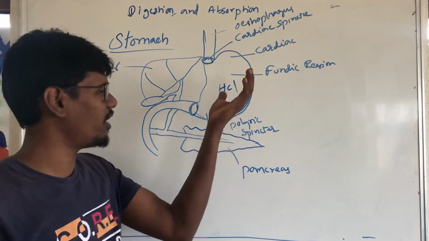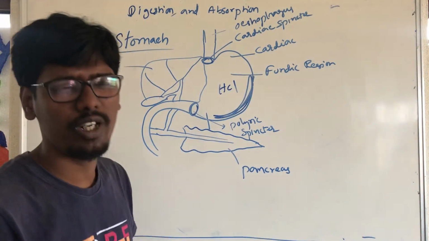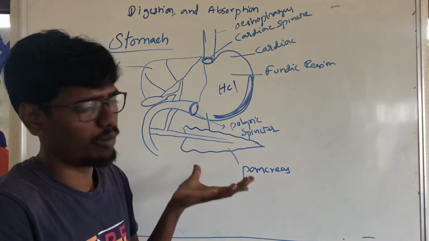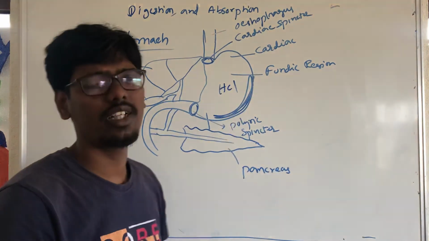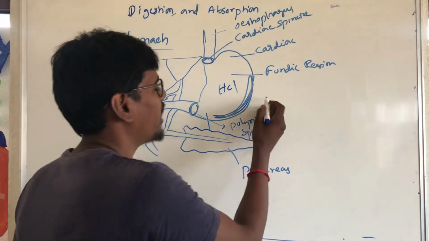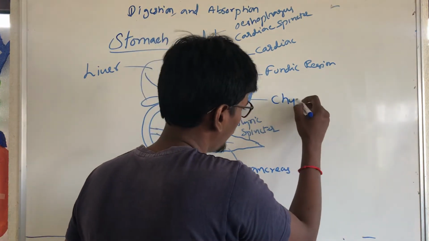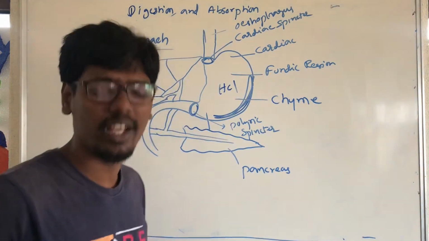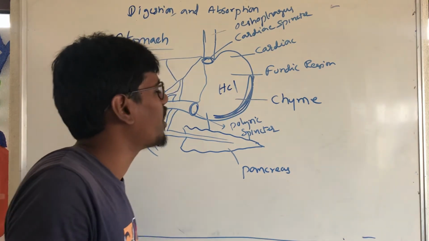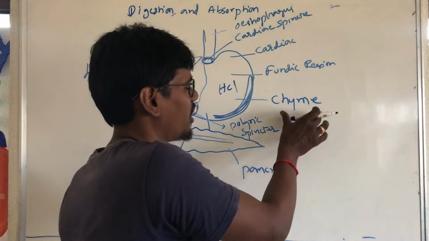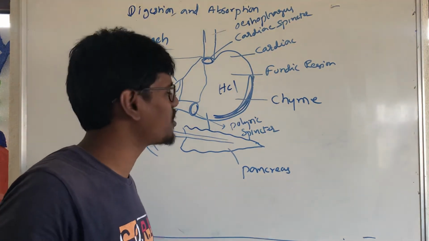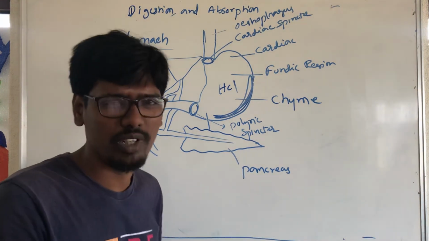Here the stomach has a highly acidic medium, so the enzymes work in a highly acidic medium. It is called partially digested food. It is called chyme, meaning highly acidic, partially digested food mixed with HCl.